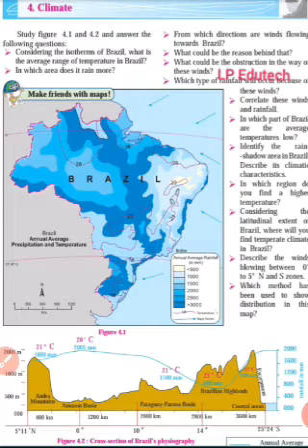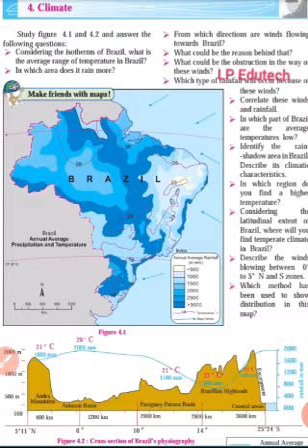Before we start the chapter, there is one map, and based on the map a few questions are asked. All these questions are related to Brazil and its climate. Because of the vast latitudinal extent of Brazil, it experiences a wide range of climatic variations.